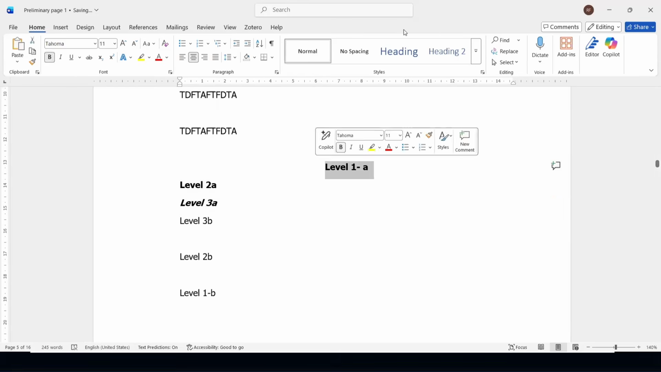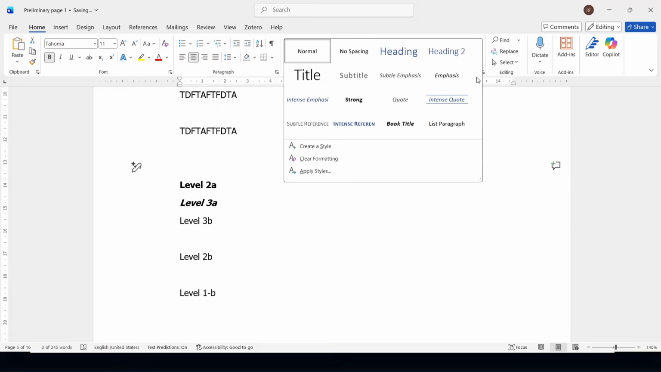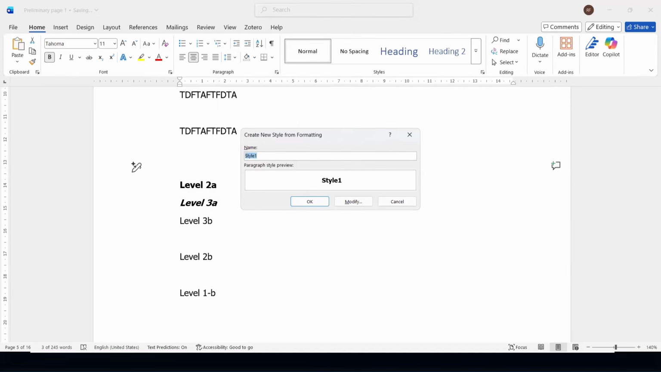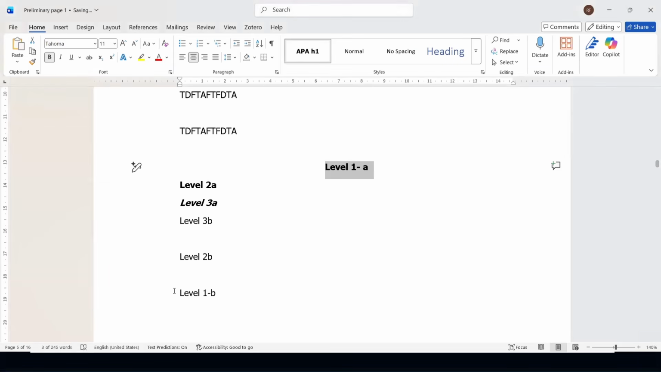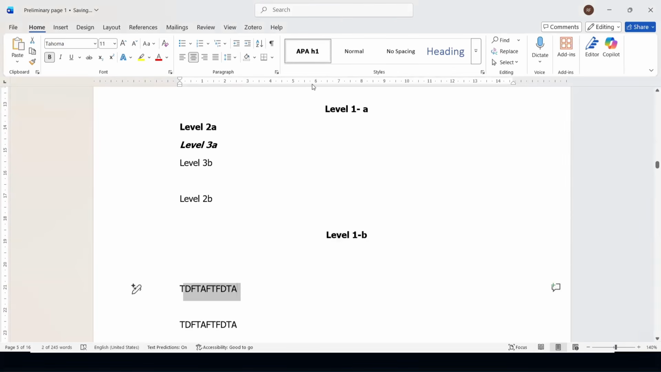Now, to easily save this setting, you just go to Home, click this ribbon, and then click Create Style. And then say, I'll use the style APA H1. So that's level 1, there you go, it appears now. And so if I have level 1 heading here, I'll just click this one, and immediately the text will follow level 1. Another demo, I'll highlight this text, I'll click APA H1, and that particular text will immediately be in level 1 heading.